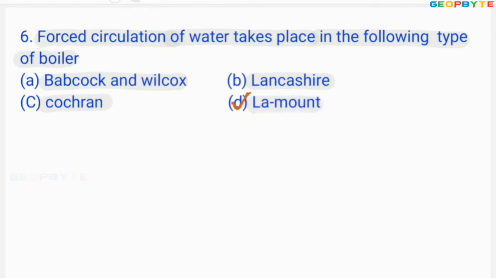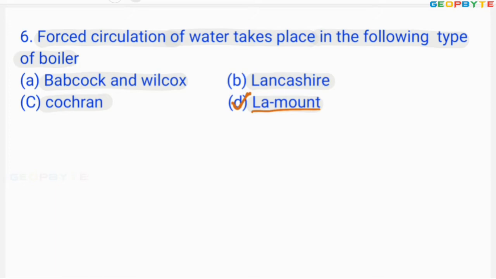Lamont boiler is the high pressure boiler where water is made to circulate by means of a pump under pressure. That's why the water is circulating forcibly in the Lamont boiler. I hope you got my point.